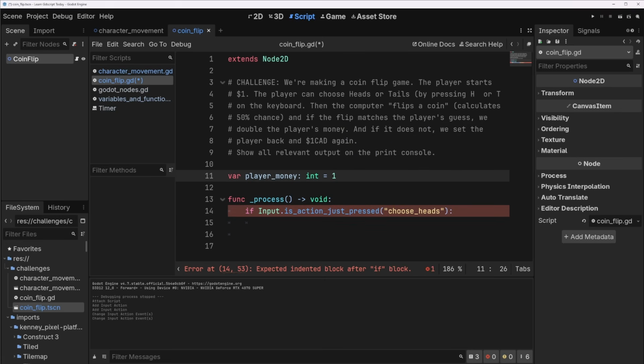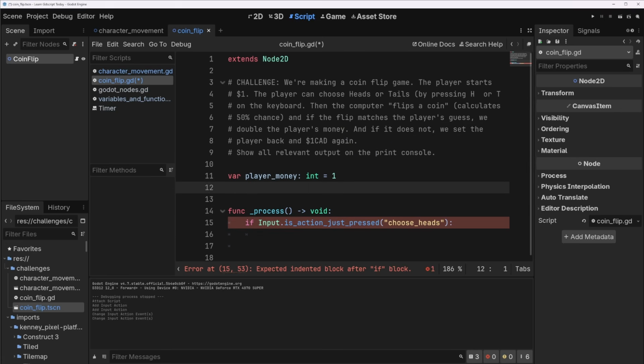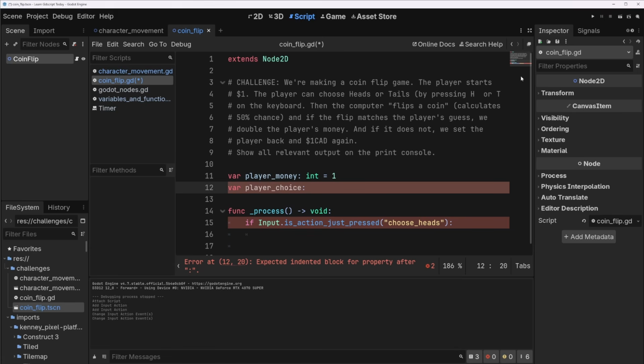Well, let's make ourselves a variable for player choice now too. And player choice is going to be a bit of a weird one because there's really three values it can have, and that's heads, tails, or they haven't decided yet. So I am going to represent it as an integer also, and then I'll show you a bit later how we can make that a bit clearer with something called an enum.